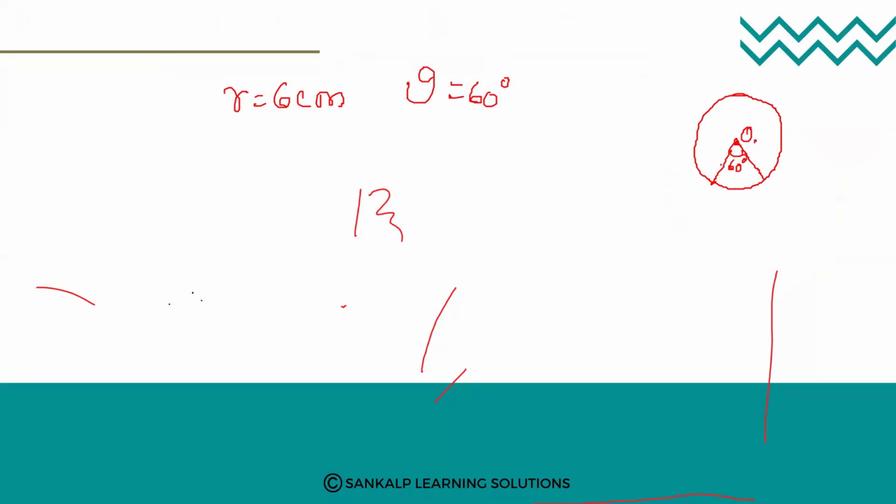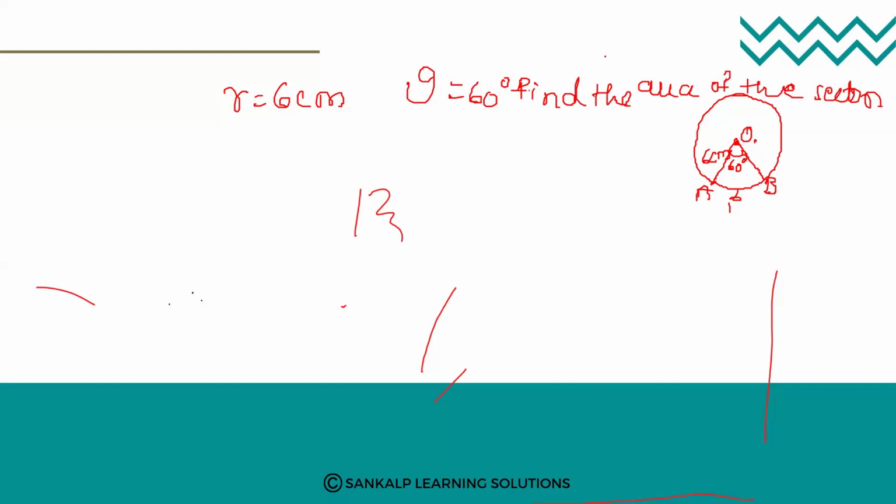See, if the radius is 6 centimeter and the theta value is 60 degree. See, this is a circle and this is the center. It forms an angle of 60 degree at the center and the radius is 6 centimeter. Now you find out the area of the sector OAPB. Okay, find the area of the sector. Will you solve? Area of the sector.